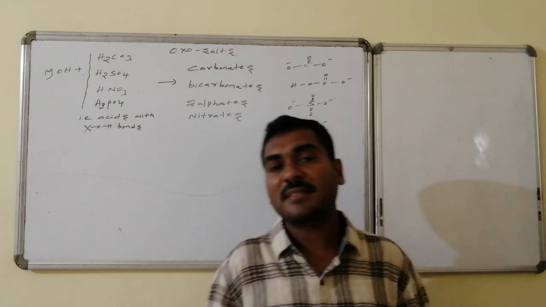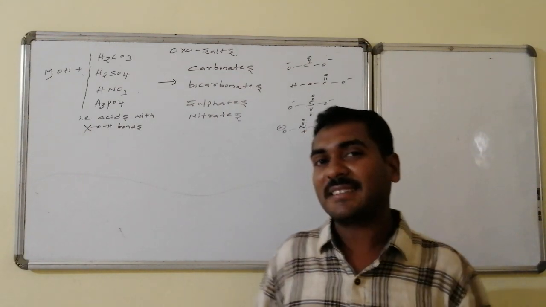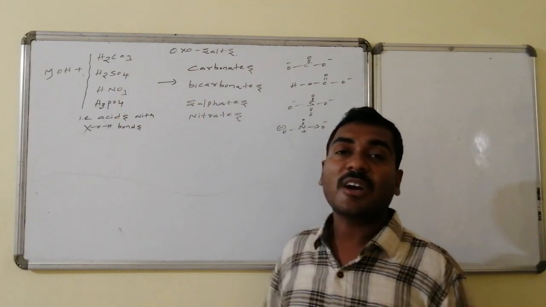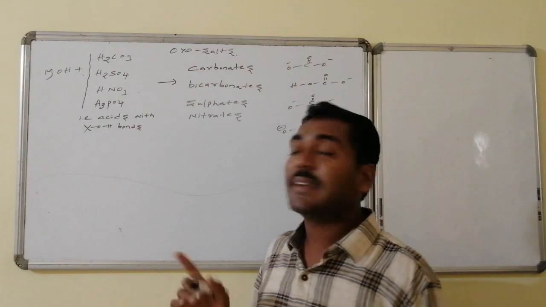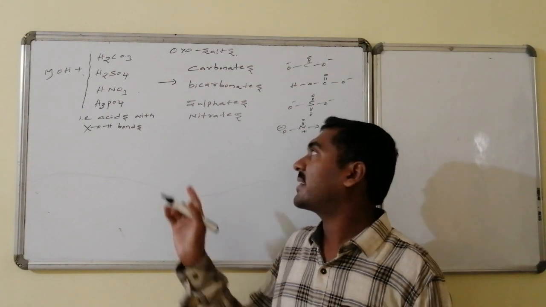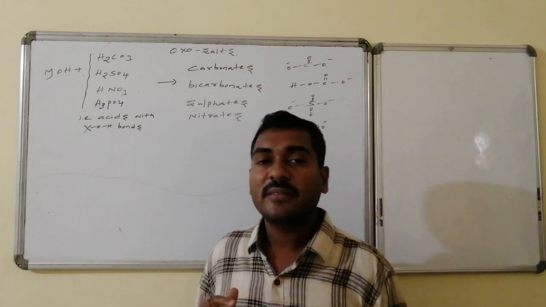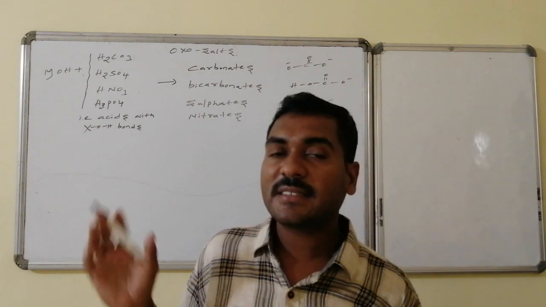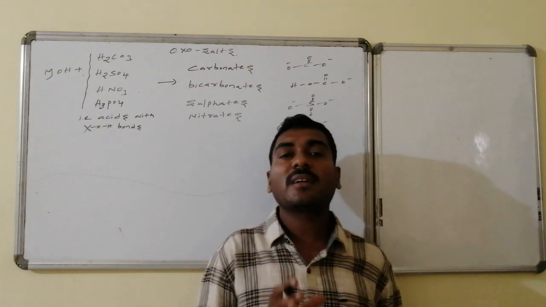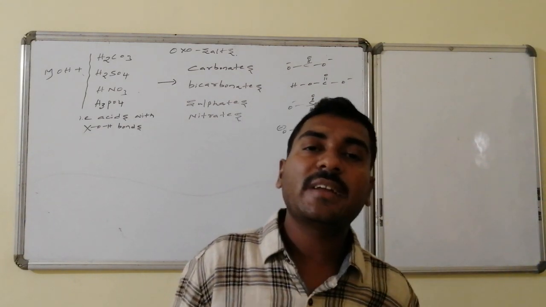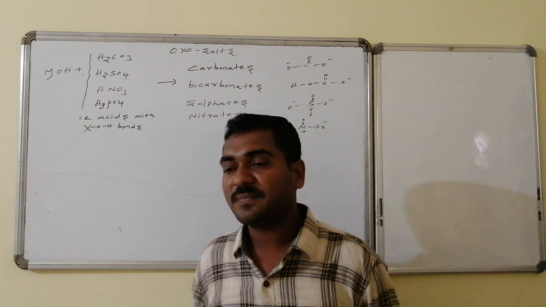Such acids are oxygen-containing acids, oxyacids, like carbonic acid, sulfuric acid, nitric acid, phosphoric acid, etc. It is not HCl. In all of these, the central atom is a non-metal, which is acidic in nature due to the non-metal's association with the OH connectivity, and everywhere it acts as a source of proton.